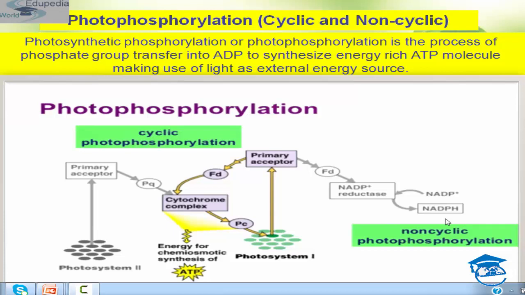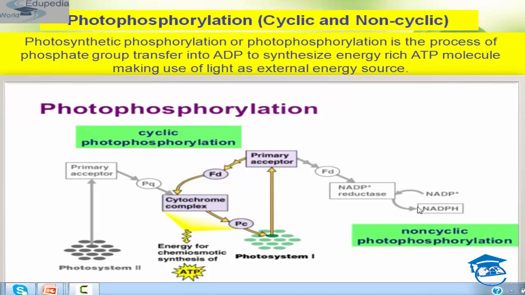ATP is formed when energy-rich electrons are transferred from chlorophyll A, that is P680, this one, and this is your P700, students, through electron acceptors. See, these are the electron acceptors. The energy from the electrons is released, which is used to combine ADP and inorganic phosphate to form ATP. This is called non-cyclic photophosphorylation.